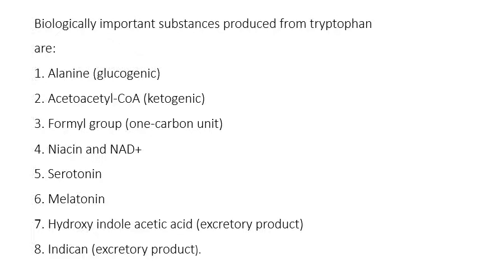Okay, the biologically important compounds synthesized from tryptophan. The answer, if you are enumerating for this question, around 8 products are synthesized from tryptophan, like alanine, acetoacetyl coenzyme A, formyl group, that is 1 carbon unit, niacin, and serotonin and melatonin, hydroxyindoleacetic acid, which is an excretory product, and indican, which is again an excretory product. The last two, hydroxyindoleacetic acid and indican, are the bacterial decomposition products of tryptophan.